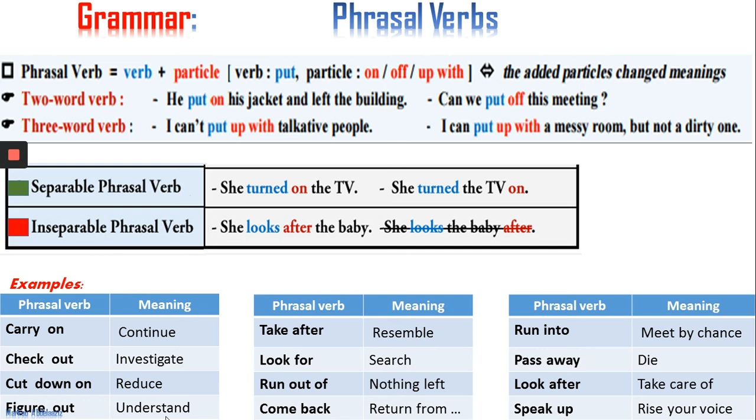Some phrasal verbs are easy to understand and they are used a lot. For example, when I say sit down, stand up, come in, go away. These phrasal verbs are frequent and their meaning is clear. But some phrasal verbs, when you hear them for the first time, you find it difficult to detect their meaning, especially if they are isolated. But when they are put in a context, you can detect their meanings easily.